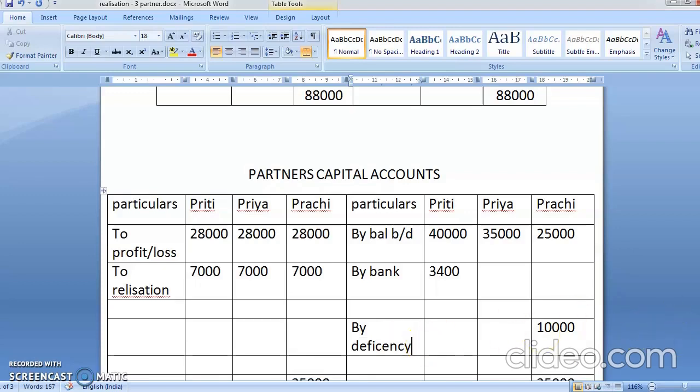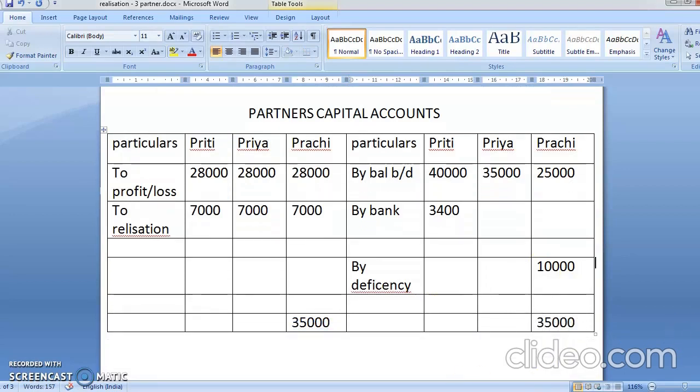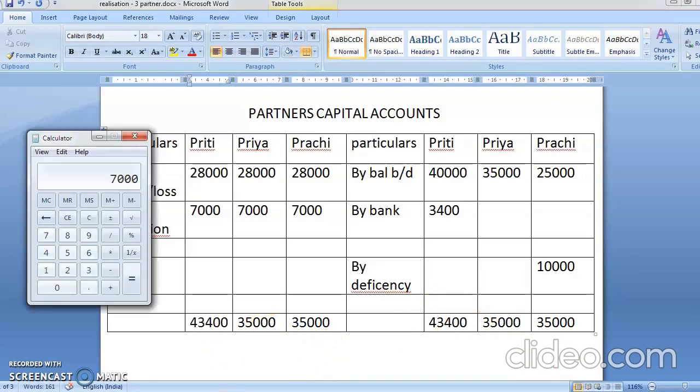Okay. Now our second partner, you can see what is the position of the second partner. Here 35,000, 28 plus 7 is 35. So the second partner neither has to give the money nor is anything left out. Okay, 35. And here it is coming to how much? 43,400, as everything was divided equally. 43,400 minus 35,000.